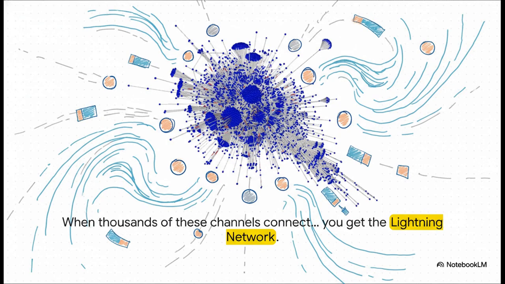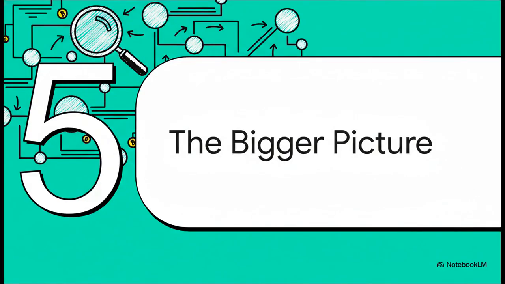Now, just zoom out for a second. Imagine that little chain from Alice to Bob to Carol, but multiply it by thousands or even millions of these interconnected payment channels. What you get is a huge, sprawling, decentralized web for instant, near-free payments. And that is the Lightning Network. But this technology, this whole idea, is so much bigger than just making payments faster on one network. So let's pull back and look at the even bigger picture for a second.